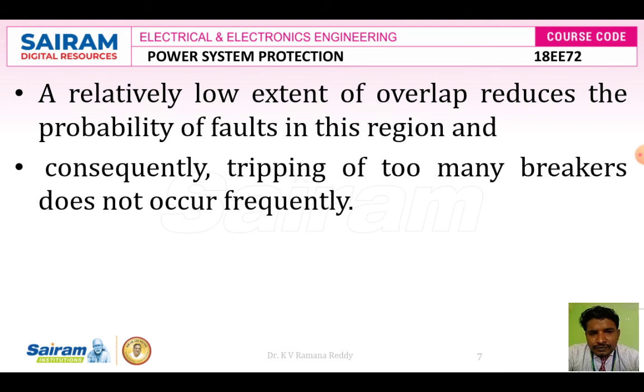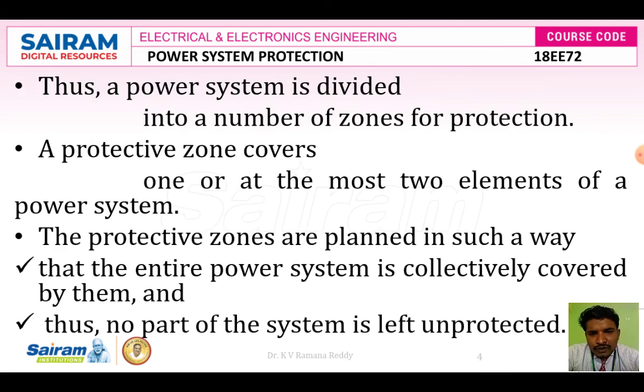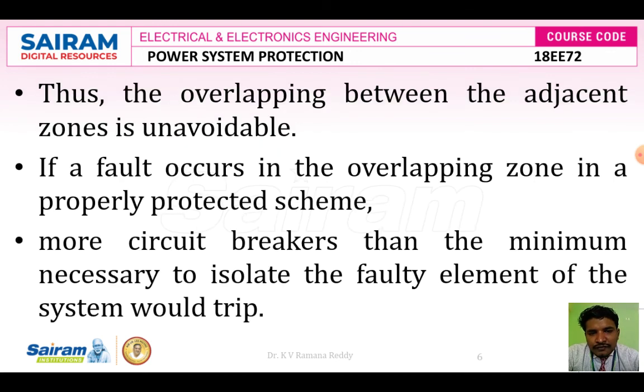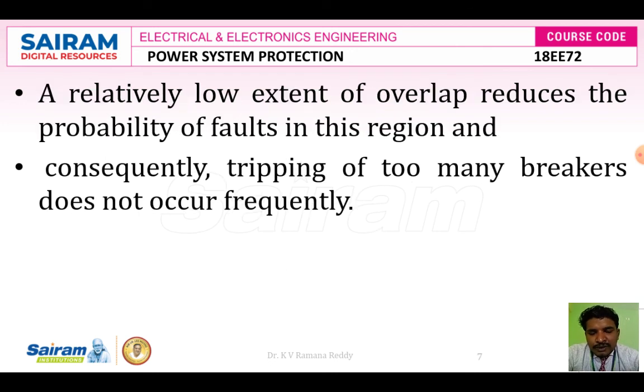So due to the presence of more protective zones, according to the type of the fault, wherever it happens in the power system, if the particular zone's circuit breaker trips, there is no problem. If it is not tripping, then again it is a problem. So overlapping between the zones and overlapping of the circuit breakers has to be reduced, has to be controlled, otherwise it is a big problem in terms of not providing the electrical power supply.